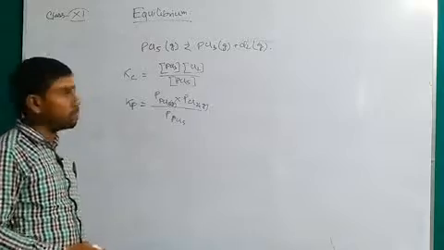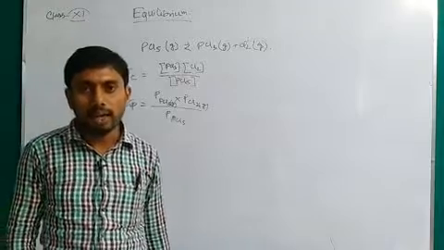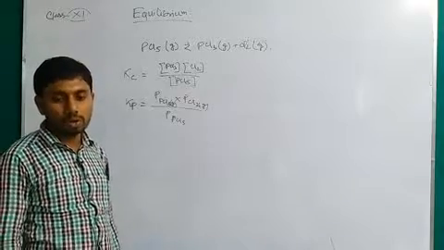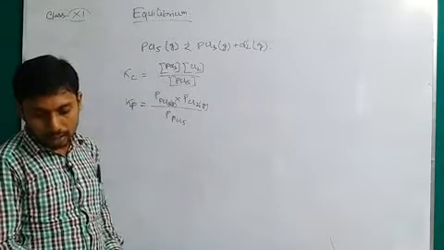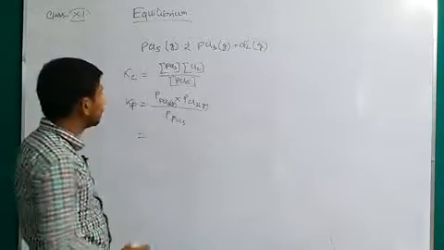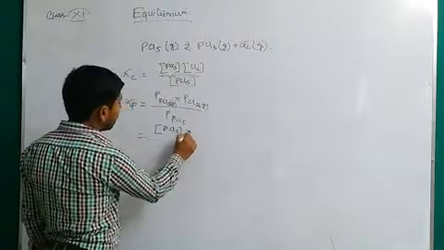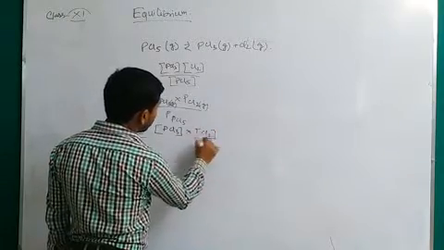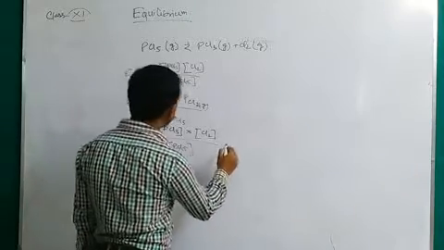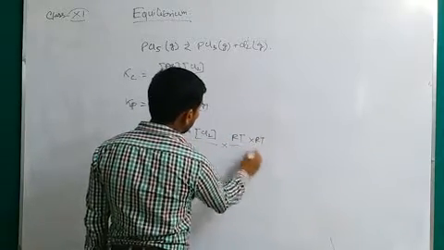Now the last assumption we have taken is that when a system is solid in nature, its activity is 1, and if a pure liquid is there, then its activity is also 1. Now here, Kp equal to... we know P equal to CRT, so just putting the value, that is concentration of PCl3 into concentration of Cl2 divided by concentration of PCl5, and the rest portion, that is RT divided by RT.